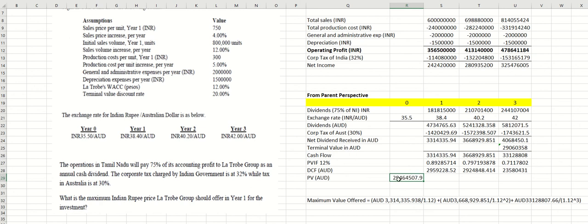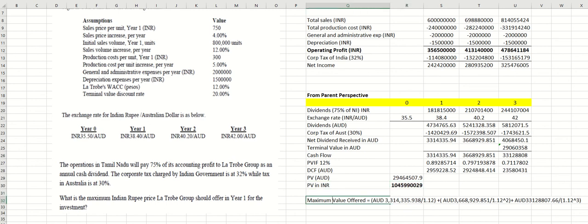This means that when the company wants to consider opening a new subsidiary in India, the maximum amount that they are willing to pay is only 29,464,000. The question, however, is not asking in Australian dollar. They ask you to calculate in Indian rupee. So this amount you have to times 35.5, and you will get the present value in Indian rupee. This is the maximum value offered in Indian rupee.